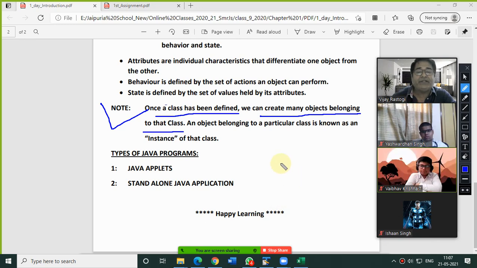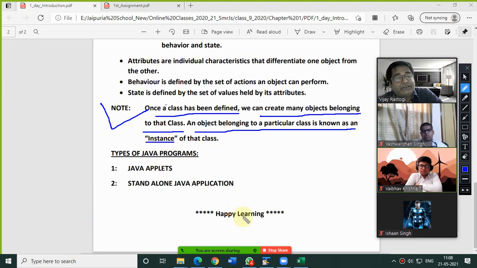There is no limit. An object belonging to a particular class is known as an instance. Means object is also known as the instance of that class, and we can create any number of objects of a particular class. That is why class is also known as object factory. Just remember this point. This is very, very important.